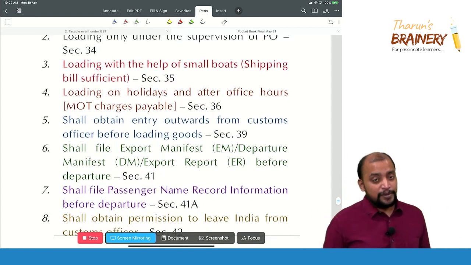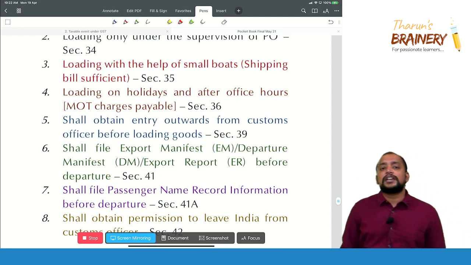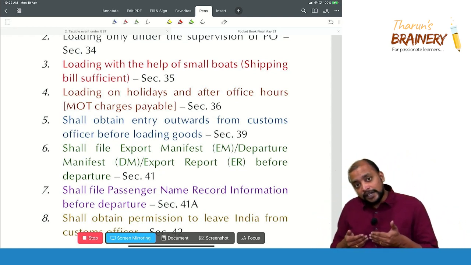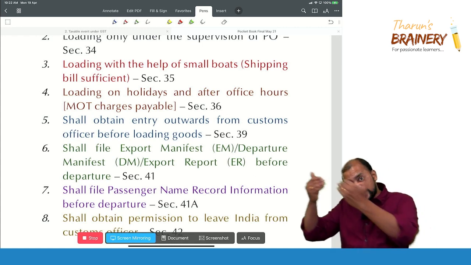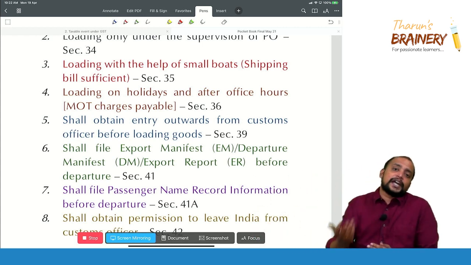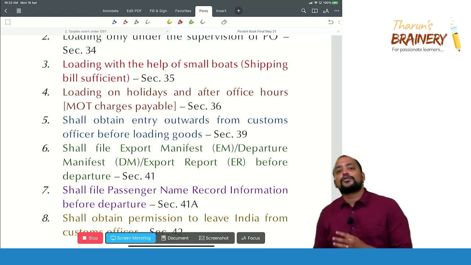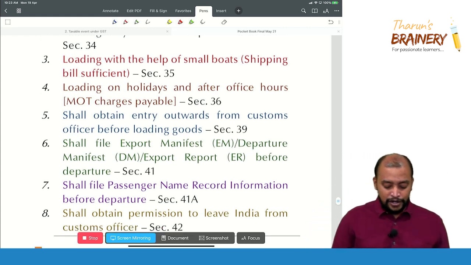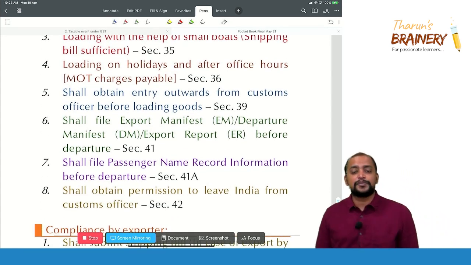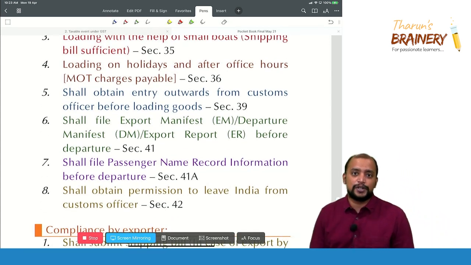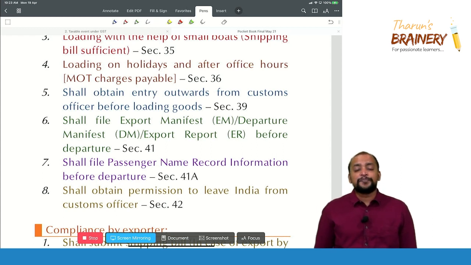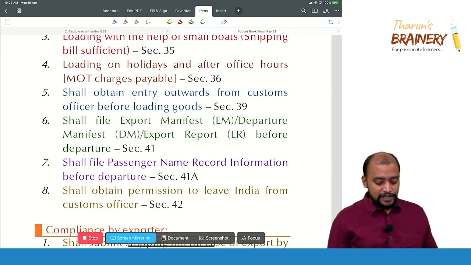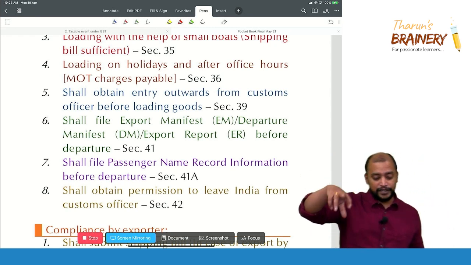Then loading with the help of small boats is possible, but generally that does not require a boat note. Why does it not require a boat note? When we are taking the goods from the shore to the ship, those goods already accompany a shipping bill, so there is no need of any separate boat note in that case. Then loading on holidays and after office hours is subject to payment of charges called merchant overtime charges, and the person in charge shall obtain grant of entry outwards from the customs officer before loading of the goods.